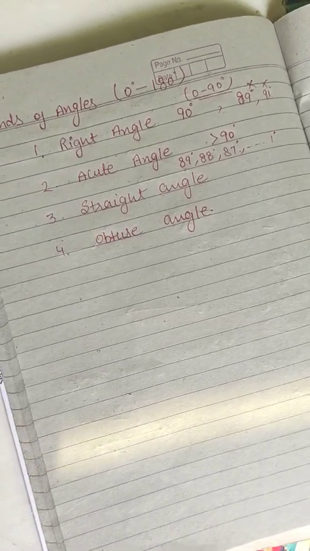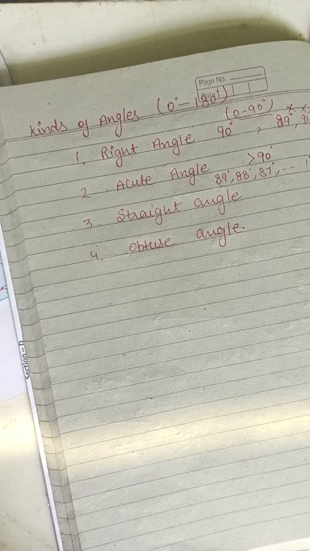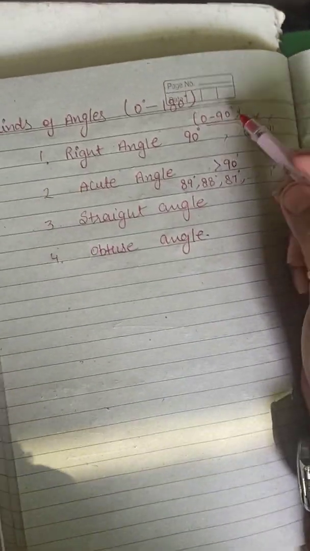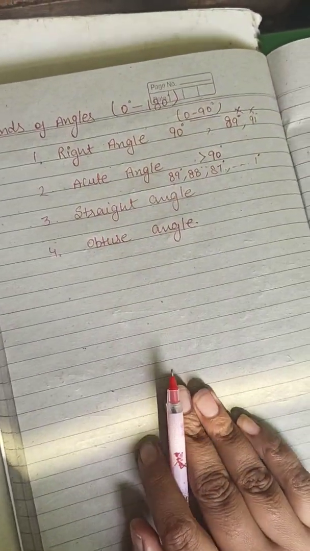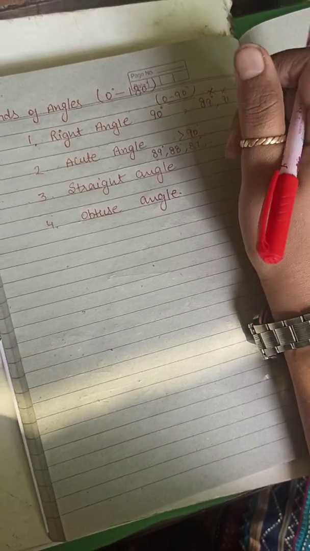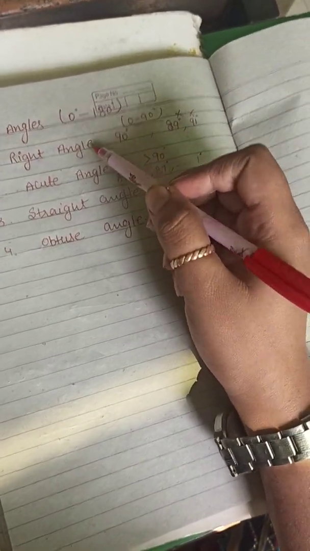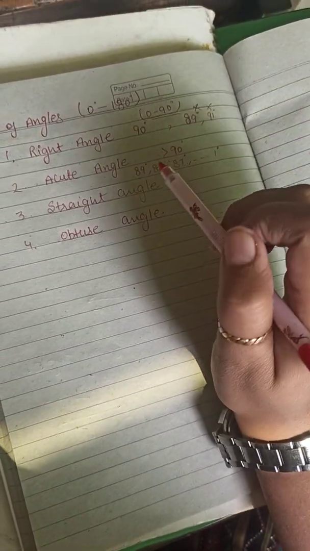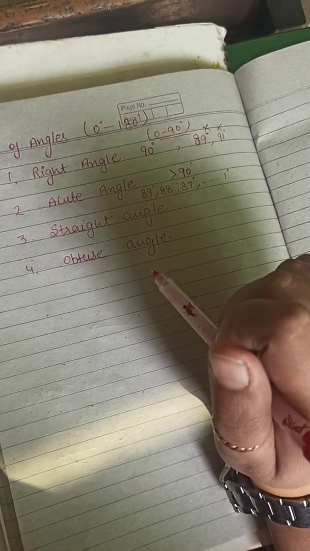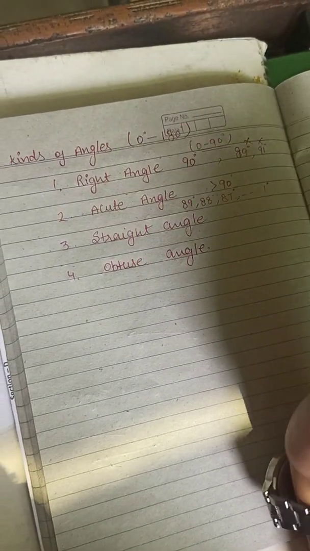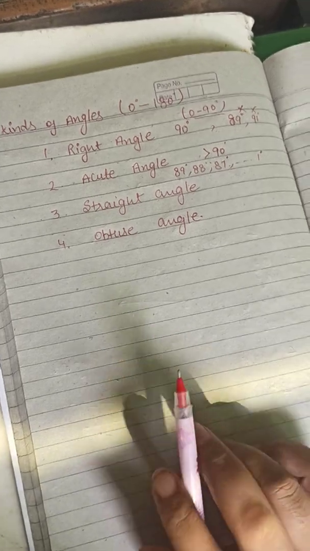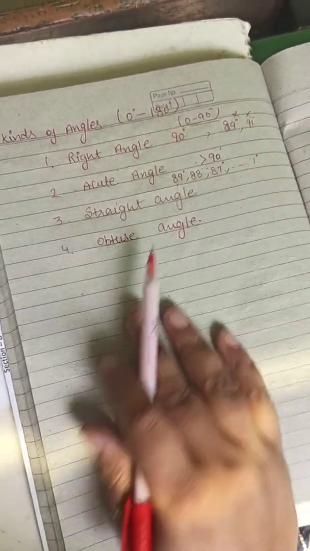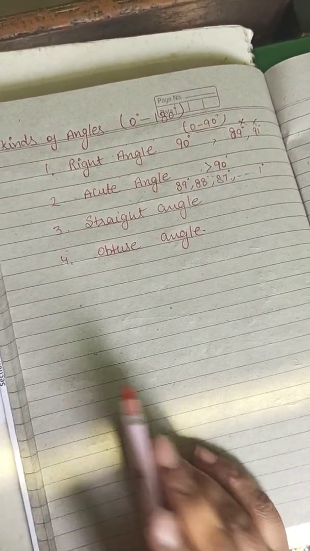Now in the interval of 0 to 90 degree there are 2 types of angle, that is acute angle and right angle. Acute angle is an angle which is smaller than right angle, and then right angle which is of 90 degree.